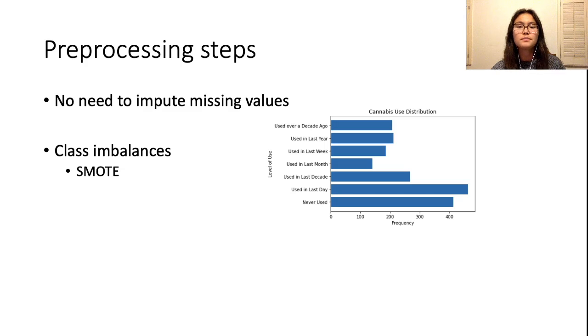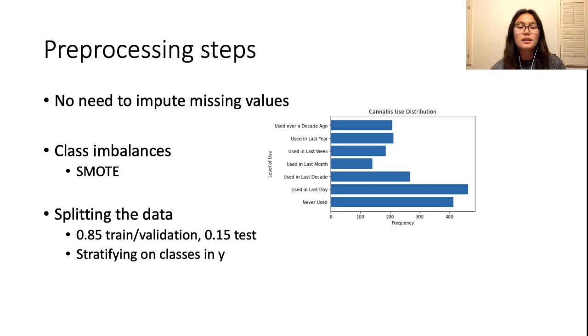performance of the model. To split the data, I used 15% of my overall data for testing and split the remaining 85% of the data between training and validation. Additionally, I made sure to stratify my train test splits on Y so each subset of the data would have the same relative distribution of classes in Y.